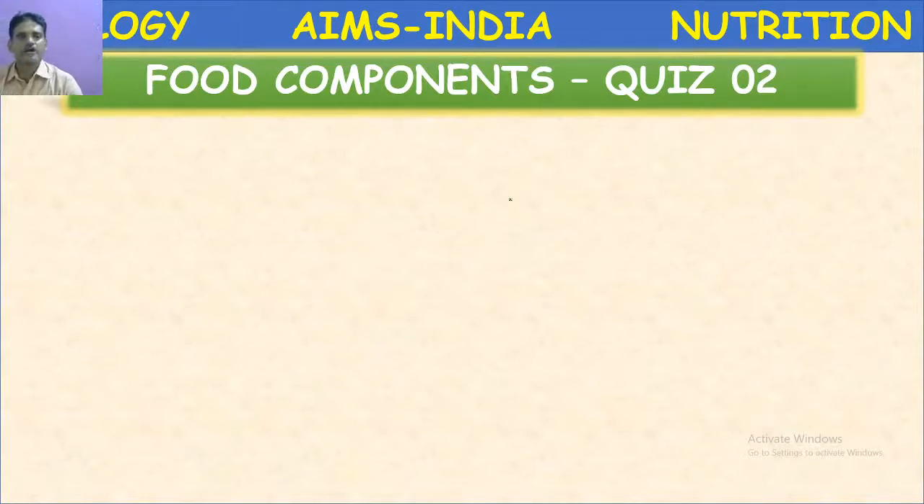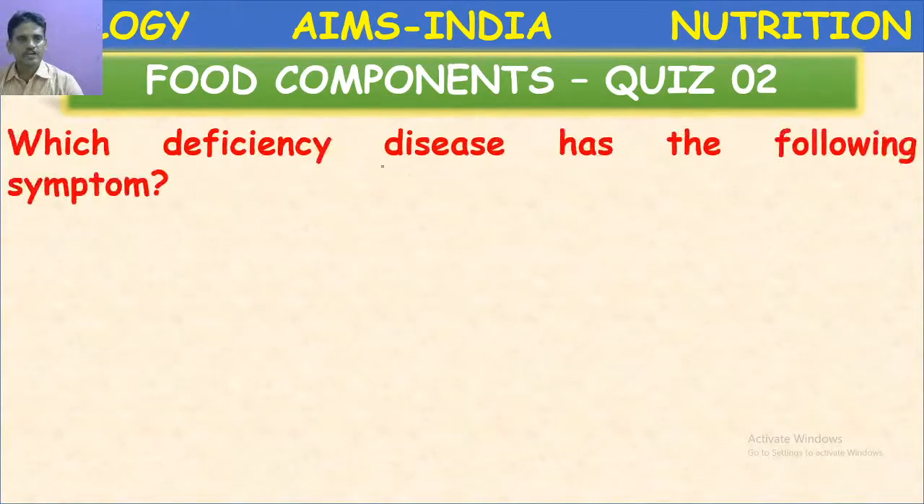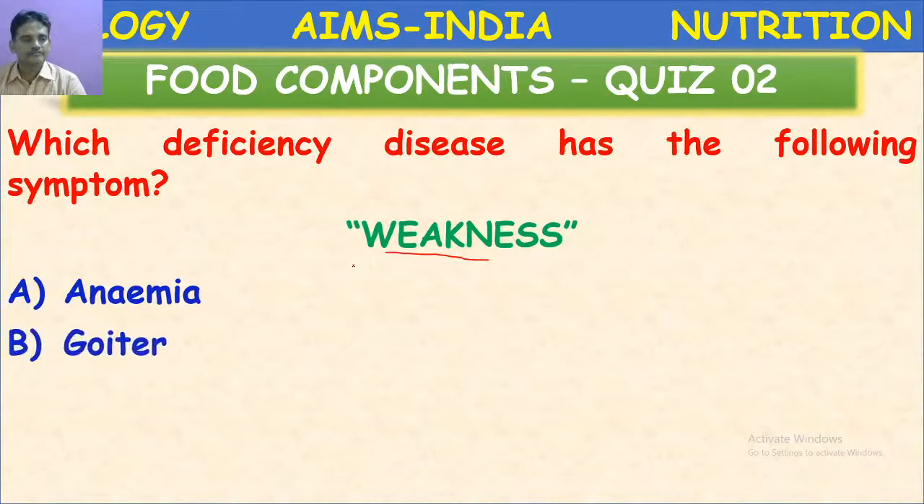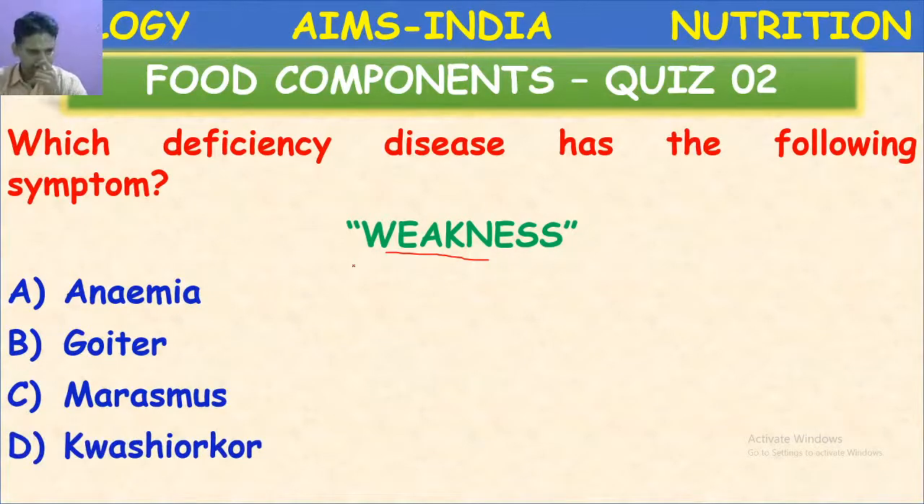So come on children, are you ready? Those who are in live chat, try to answer the questions given here. Which deficiency disease has the following symptom? Weakness. Anemia, goiter, marasmus, kwashiorkor. Which mineral deficiency disease has the following symptom? Weakness. Come on, answer. Those who are in live chat.